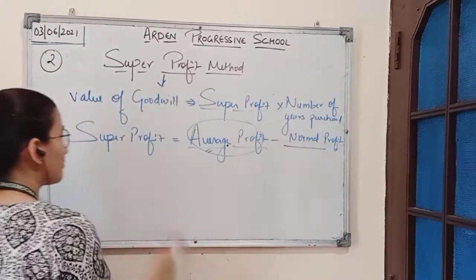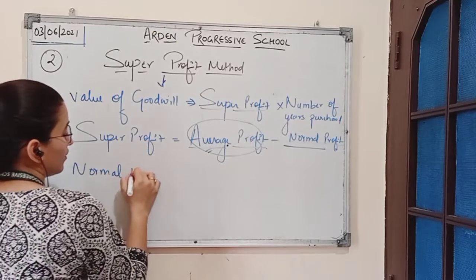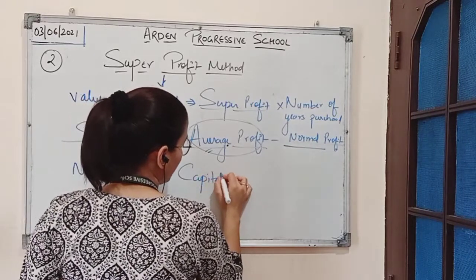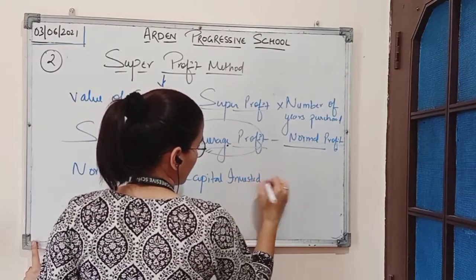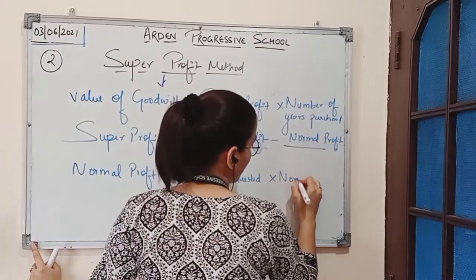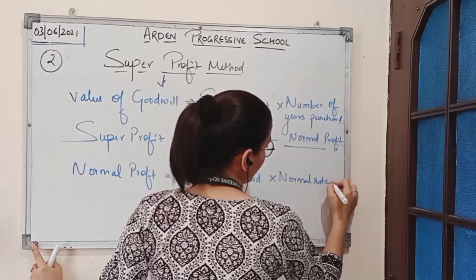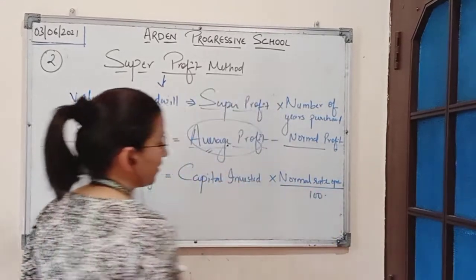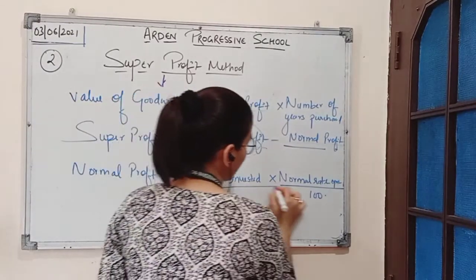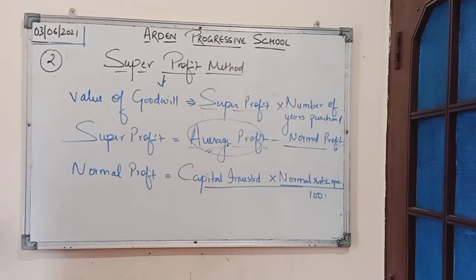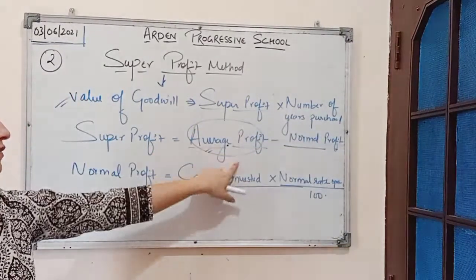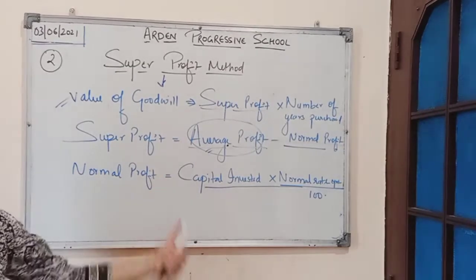Now to calculate normal profit, the formula is: normal profit can be calculated as capital invested multiplied by normal rate of return divided by 100. So this is the method for calculating normal profit. The basic method, we know, is that the value of goodwill can be calculated as super profit multiplied by number of years purchased, and with this we can easily calculate super profit and normal profit.